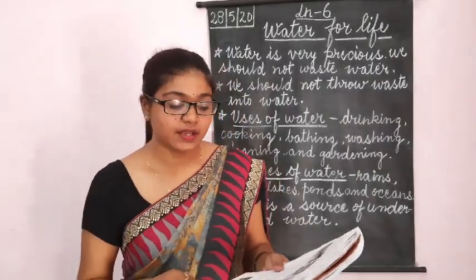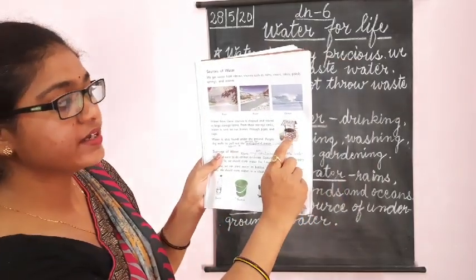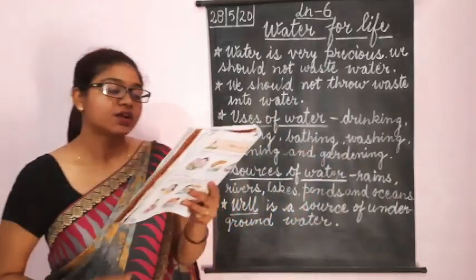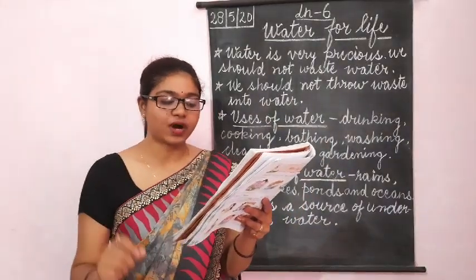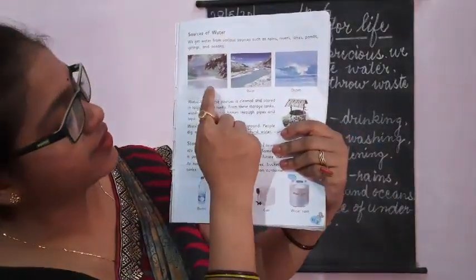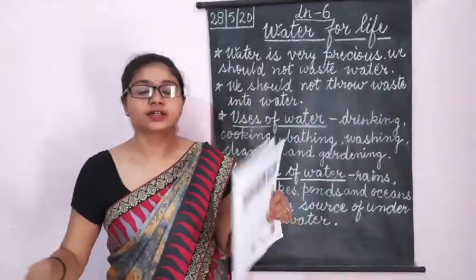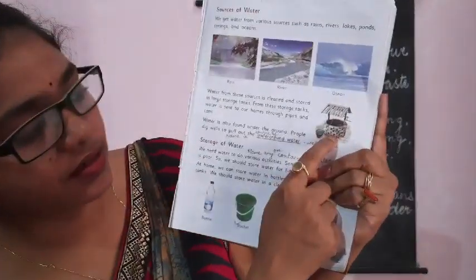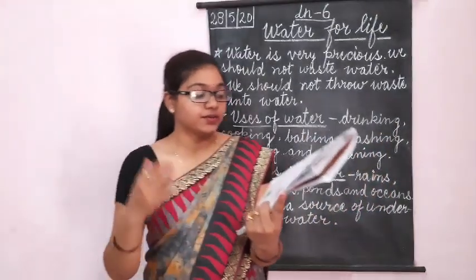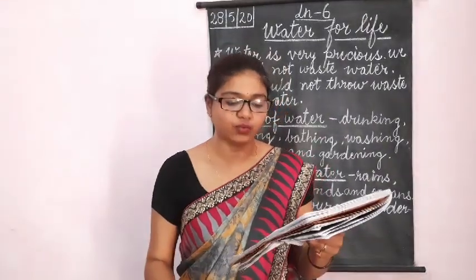Yeah, very nice. But this one is the underground example of water. Well, water is also found under the ground. Rain, river, oceans are on the surface of the earth, but from the well, we get underground water.